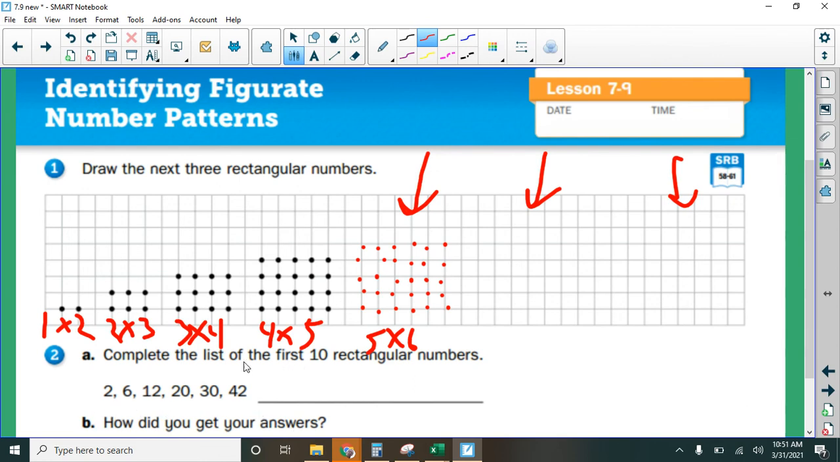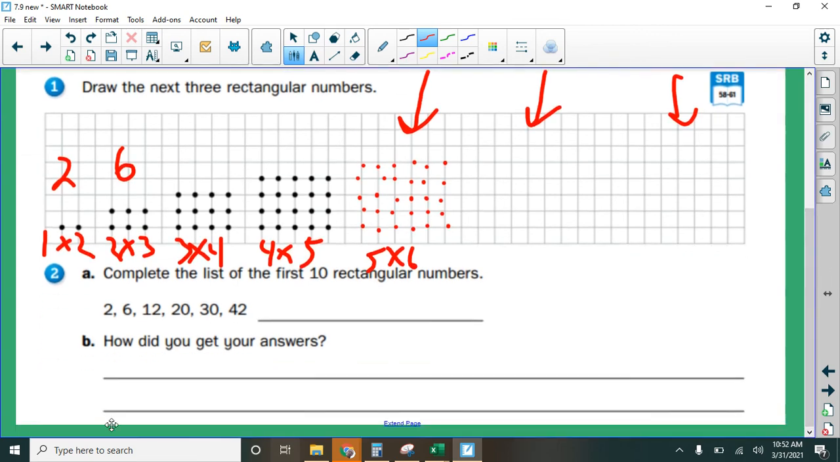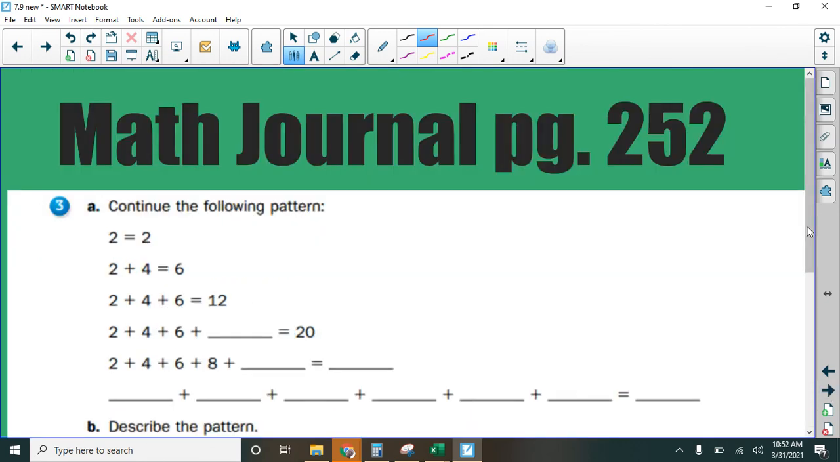Now, this says to put the first 10 rectangular numbers. Well, you're only going to have, right, here's 2, here's 6, 3, 4, 5, 6, 7. You're only going to have 7 on your chart here, but you're going to have to use that thinking to think, well, what would be numbers 8, 9, and 10? You'll describe how you got your answers right here. Okay, so you'll be writing a complete sentence there.